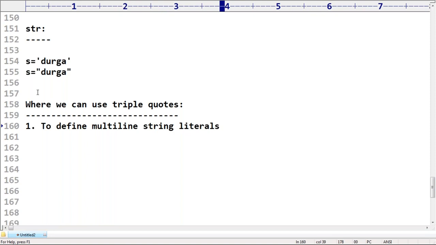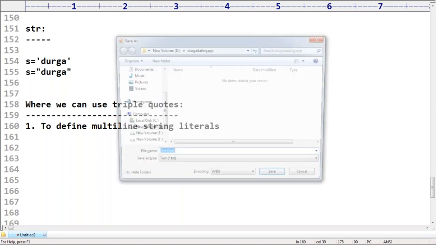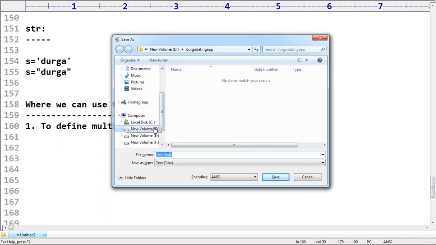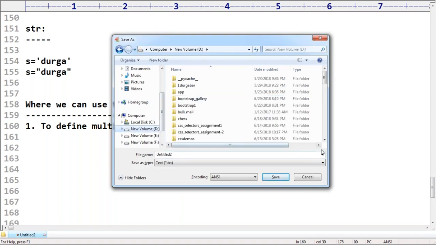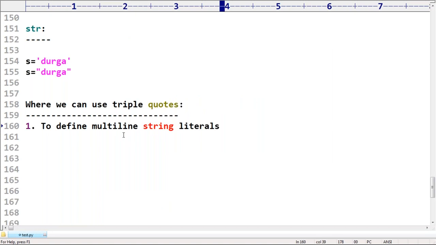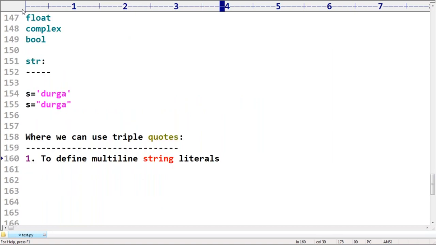Sir, immediately you may ask, what is the multi-line string literal? Here I'm taking Durga classes. What is the multi-line string literal? Just observe that. I'm taking 1 minute.